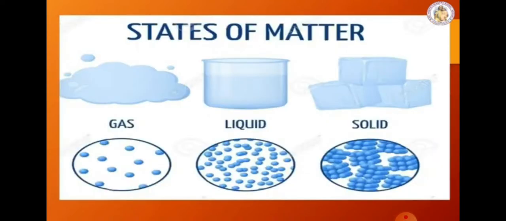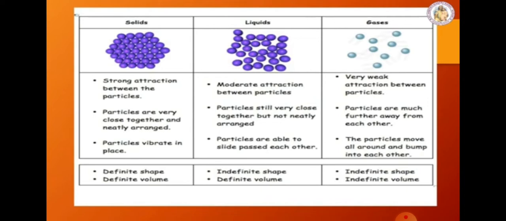In term 1, you studied what matter is. Matter is made up of tiny particles like atoms and molecules, which are randomly arranged. Let us see what the states of matter are. That is solid, liquid and gas. There are 3 states of matter.